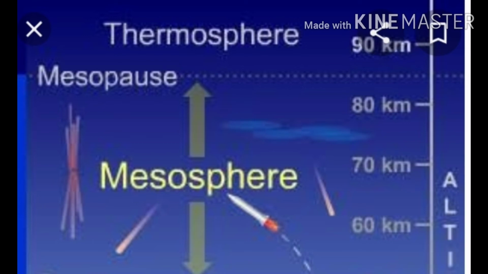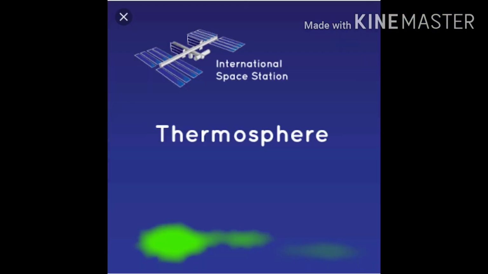Okay, you may be confused that I am saying that this layer is the coldest layer. So how do meteors get burnt up? Because when meteors cross the thermosphere and exosphere, when they come from there, there is the absence of gases. So when they enter into the mesosphere layer, due to enough gases, there is friction between the meteors and the gases which creates heat, and due to which these meteors get burnt up in this layer.